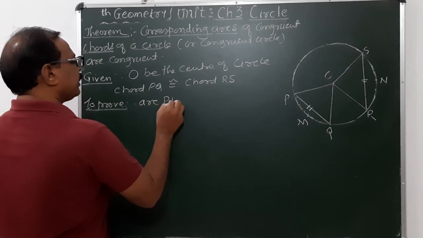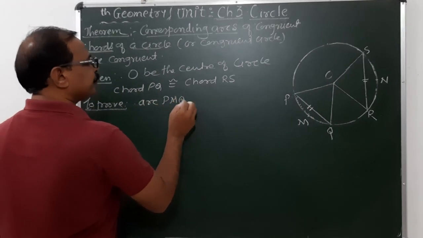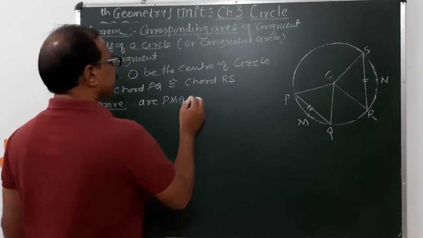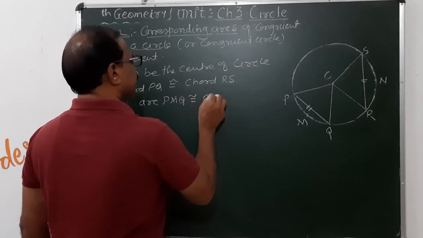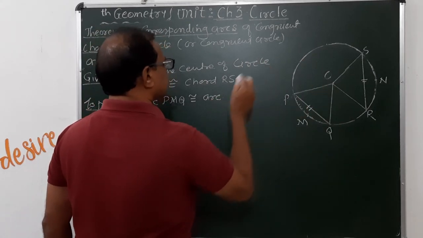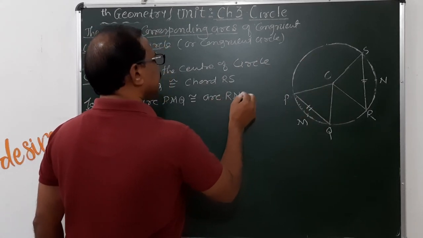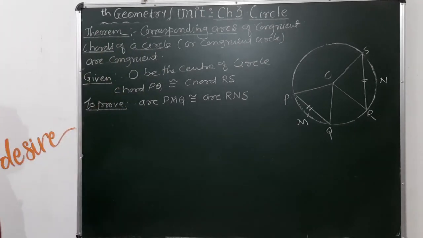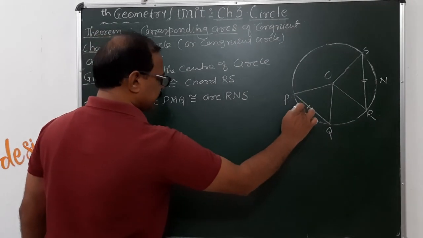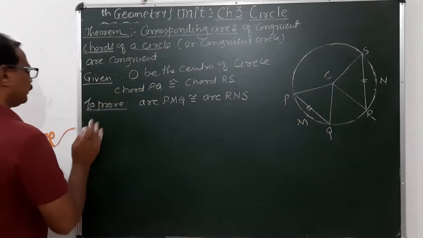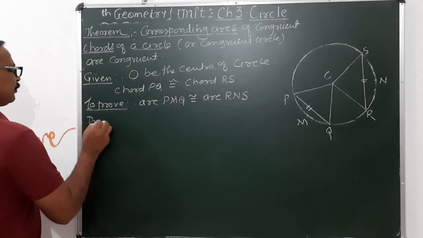Arc PMQ congruent to arc RNS. So these are the corresponding arcs here. We have to show that these two arcs are congruent. Proof.